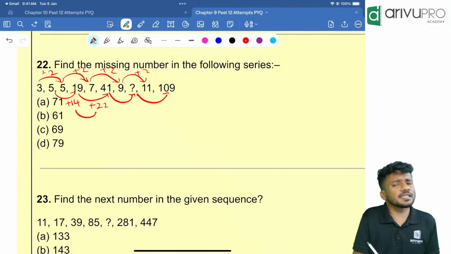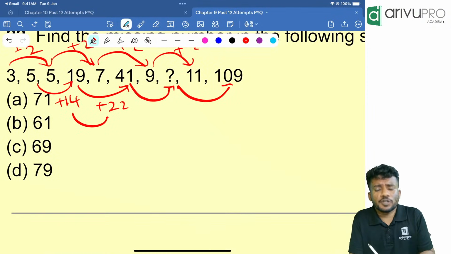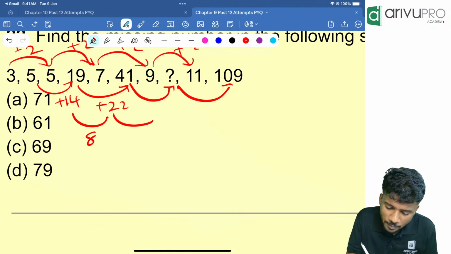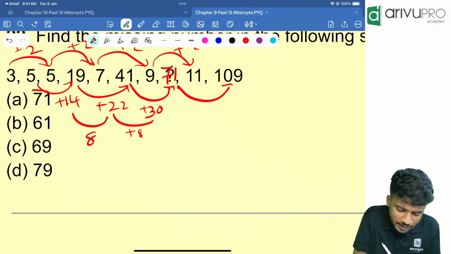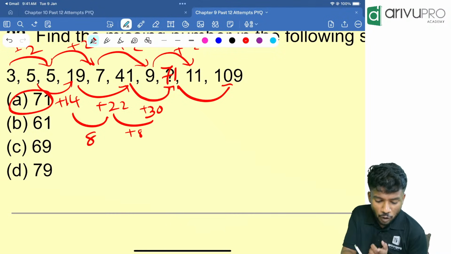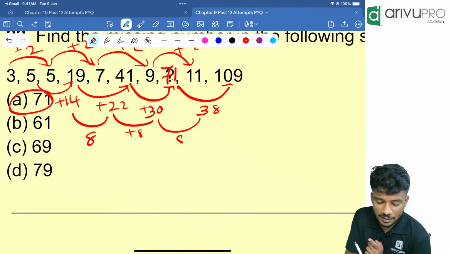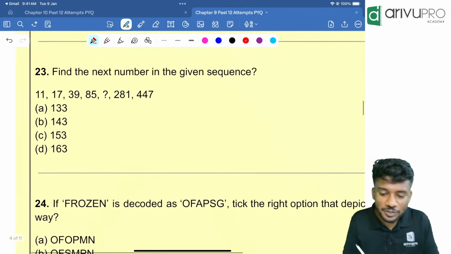If you look here, there is another pattern over here. The common difference over here is how much? 22 minus 14 is how much? 8. If I am assuming that this 8 is the common difference, that means 22 plus 8 will become 30. That means 41 plus 30 will give you 71. So looking at that, option A can be an answer. Now we need to cross check everything is fine or not. 71 and 109, what is the common difference? 38. Then again the pattern is getting followed. So option A is your answer. Right answer, people. Good.